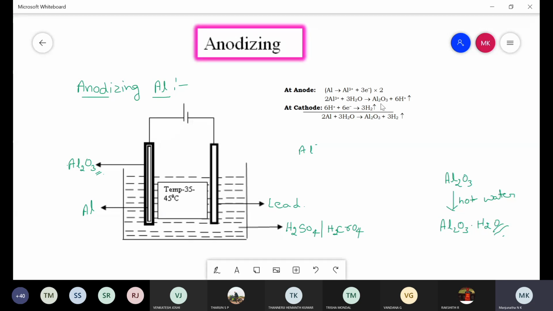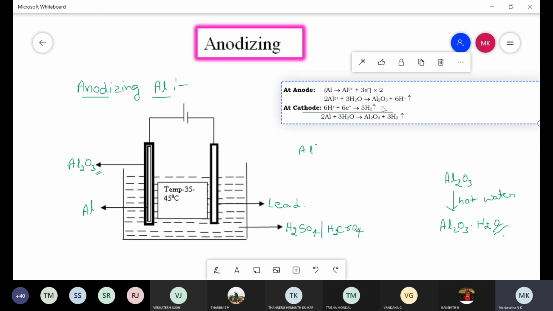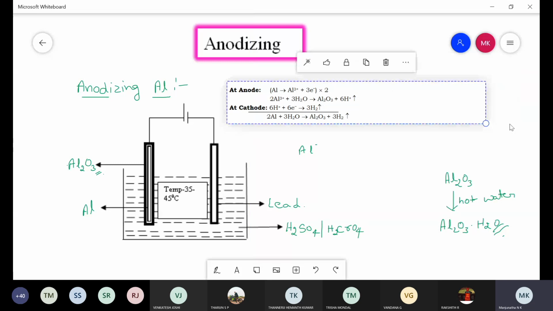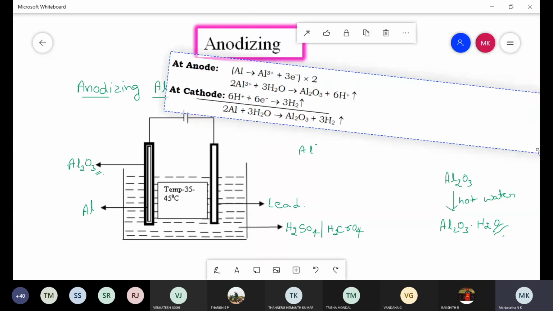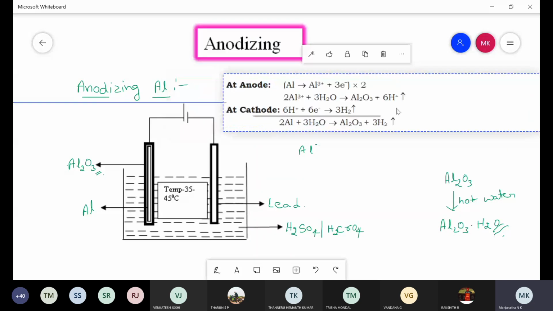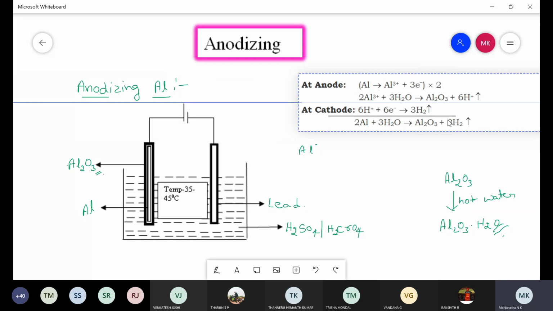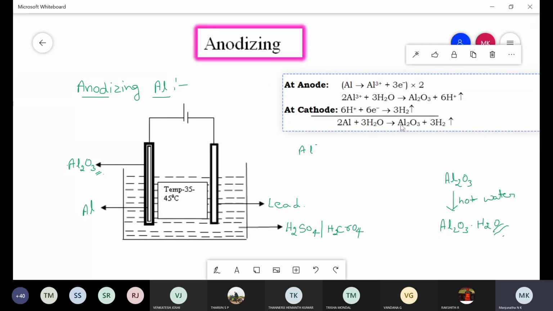Aluminium oxide forms with liberation of H plus ions. Those H plus ions gain the liberated electrons and are reduced to hydrogen. Is it clear now? The reactions of anodizing of aluminium.